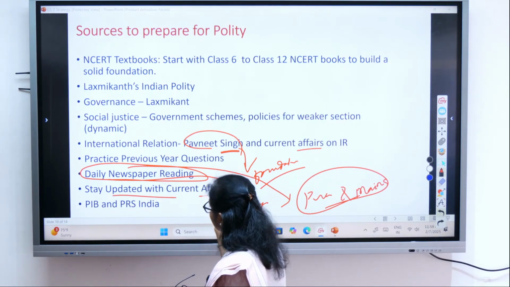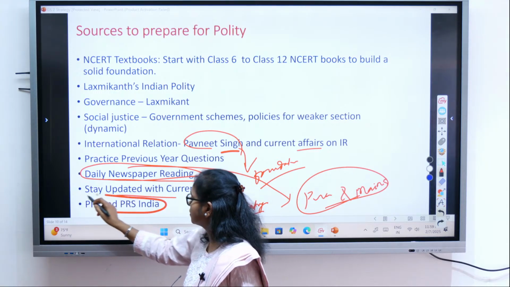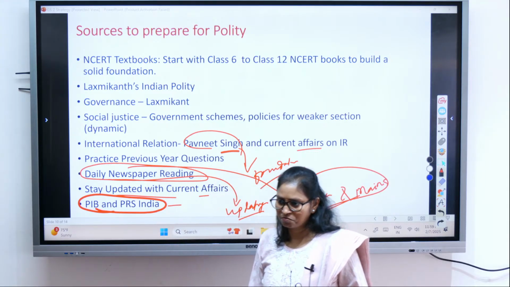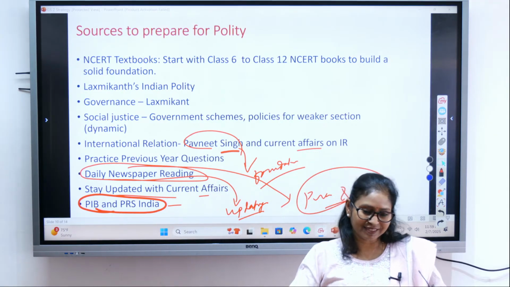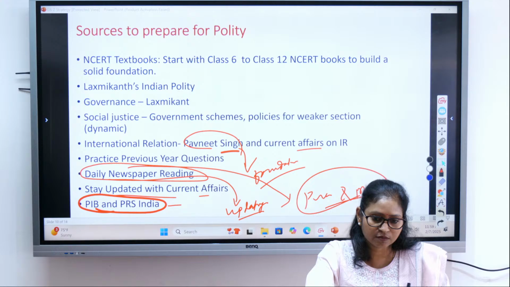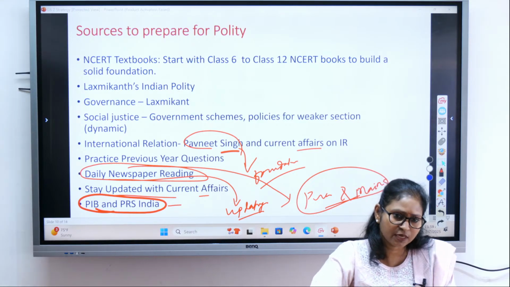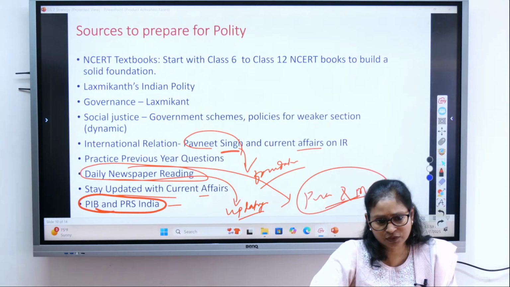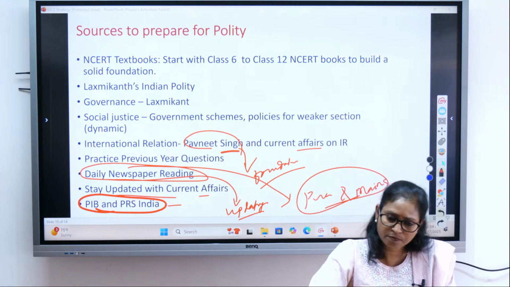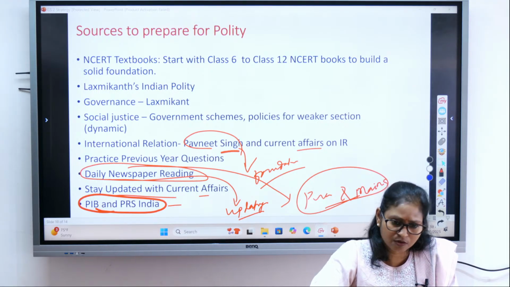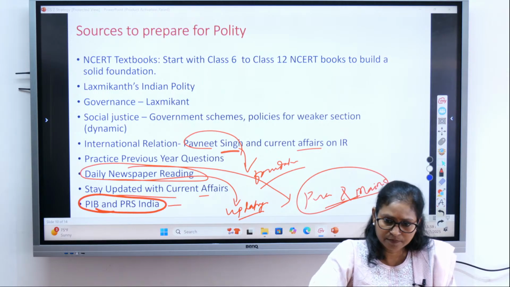Then stay updated with the current affairs. Then some important websites like PIB and PRS India, you can visit. PIB, the Press Information Bureau, gives you very authentic information about whatever the government is coming up with, any kind of ideas or any government news. PIB gives the most authentic information. So you can refer to PIB, and also PRS India, which is particularly for government schemes, policies, bills, laws. PRS India gives a good analysis.